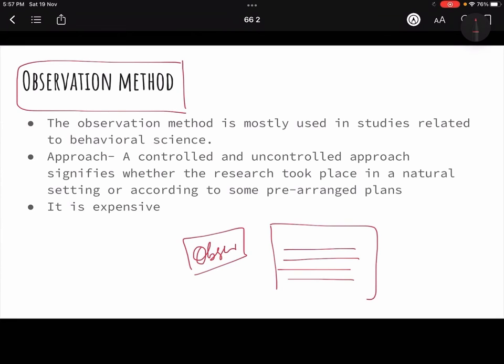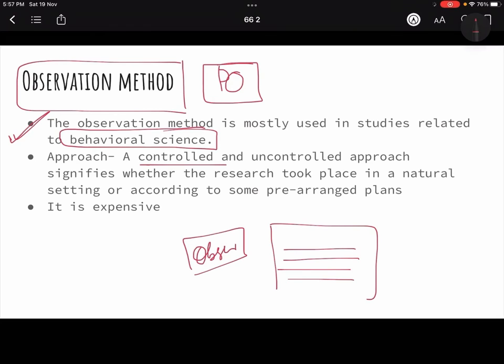Now observation method, participation, observation is the same thing. We have discussed it a lot of times. So observation method में क्या होता है? You go on the behavior. So it's a behavioral science. That means you are observing people, what they are doing, and based on that you are noting down your responses. So you're not asking them per se. You might ask them also, but then you are judging their behavior also.